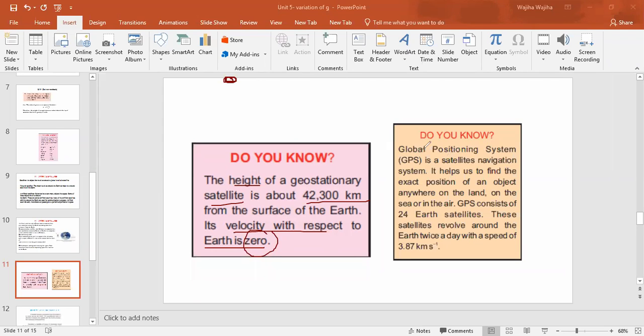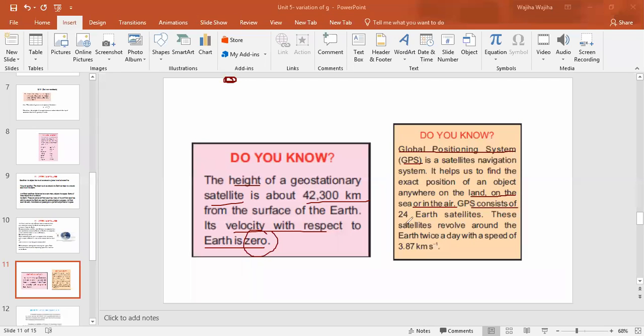Then we all know, you mostly use GPS, which stands for Global Positioning System. GPS is also basically a satellite system. It helps us to find the exact position of an object anywhere on the land, on the sea, or in the air.